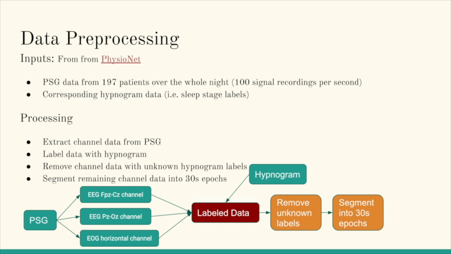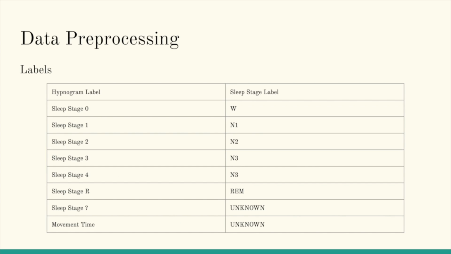We first extract different channel signals from the PSG data. These one-dimensional channels include 2 EEG channels and 1 EOG channel. We then attach the labels from the corresponding hypnogram to these channel signals. Since not all hypnogram labels are relevant, we remove the unrelated and unknown hypnogram labels as well as the corresponding channel signals. Lastly, we segment the remaining channel data into 30-second epochs. The stages we're interested in classifying include W, N1, N2, N3, and the REM stage.